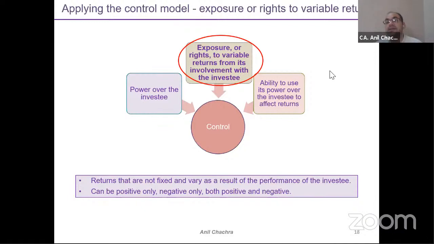Now the second thing is the exposure. Exposure or rights to variable returns from the involvement with the investee. It means you will get returns in the form of the investment you have made in your company. It should not be in a fixed format, it should be variable, on a performance basis. The returns could be positive, or negative, or both.